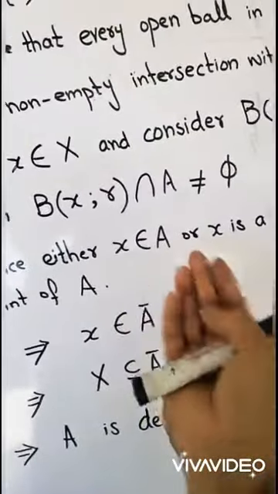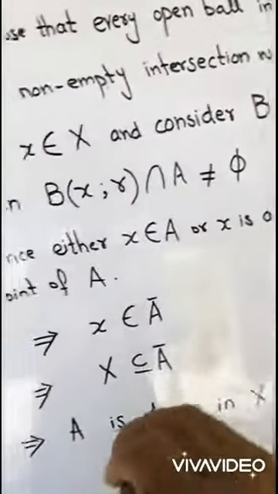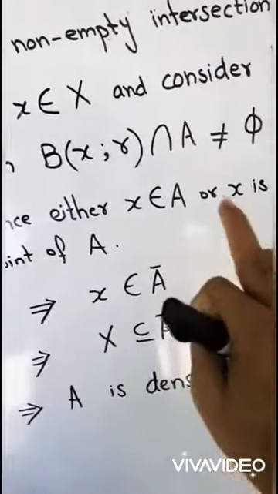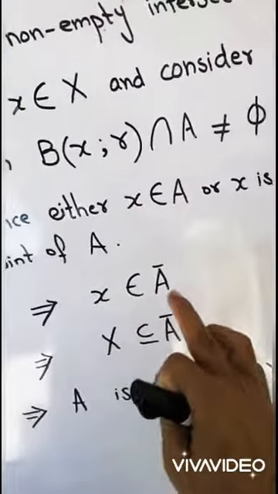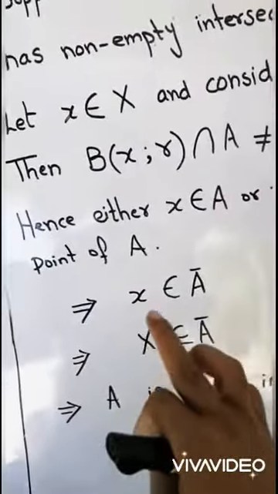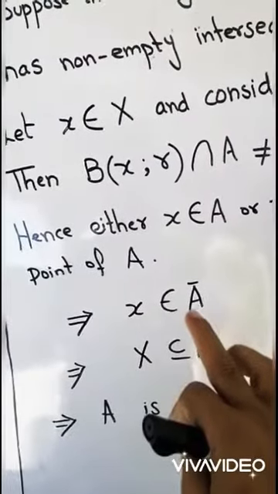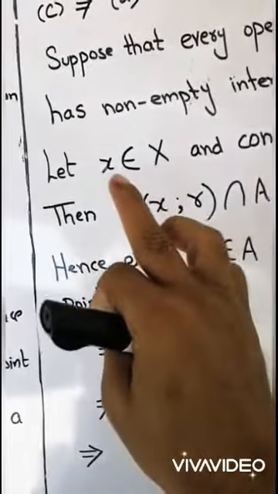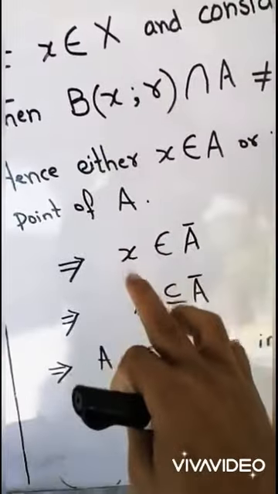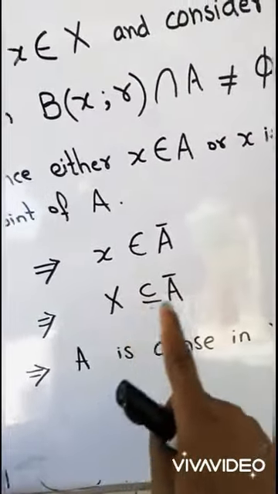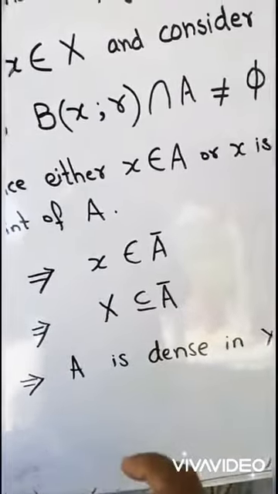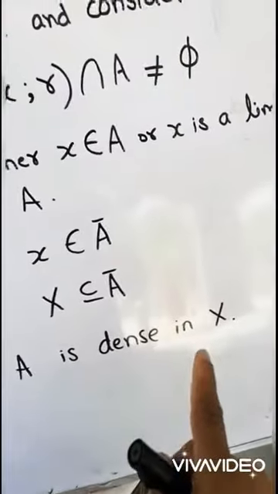Either x belongs to A or x is a limit point of A. So it means x belongs to the closure of A, where x is an arbitrary element of X. So the whole of X is contained in the closure of A, and this is the definition of dense subset. That means A is dense in X.